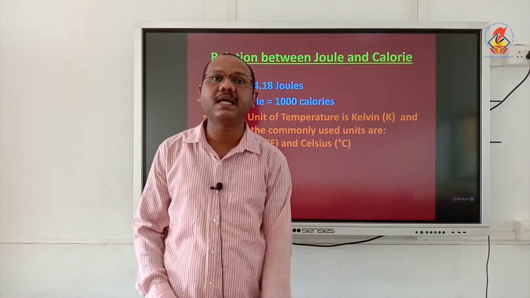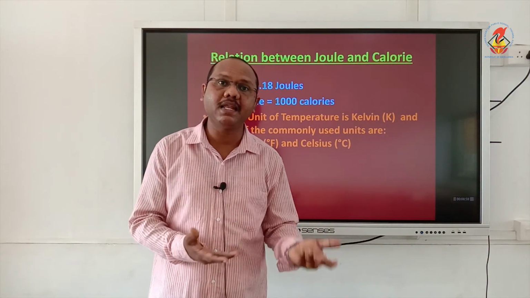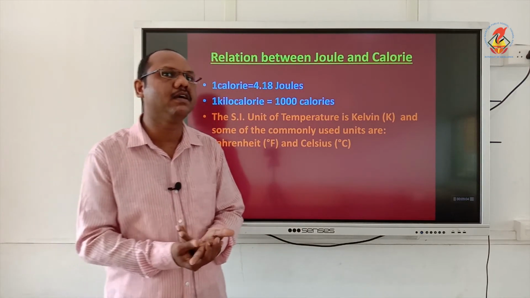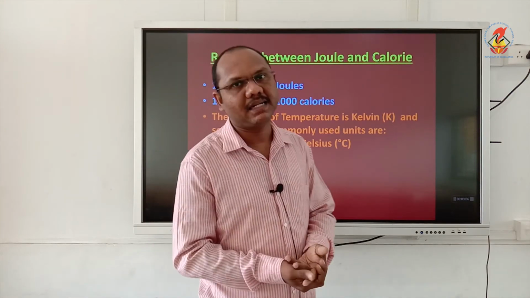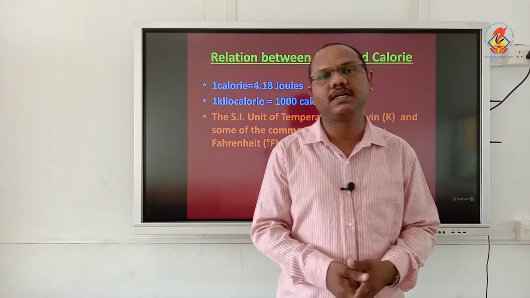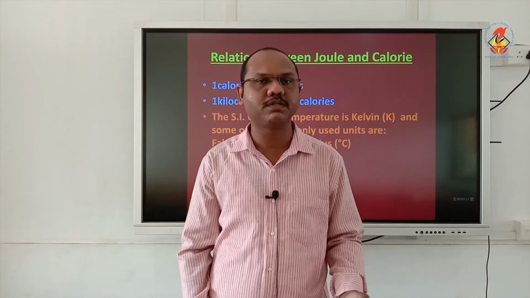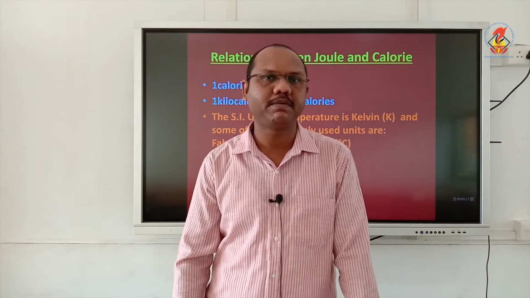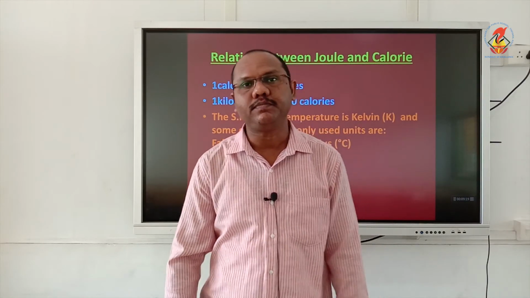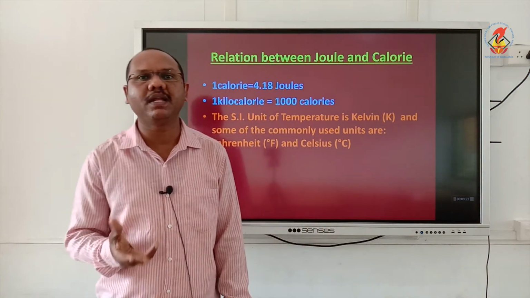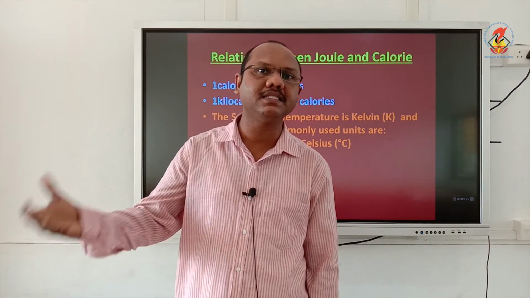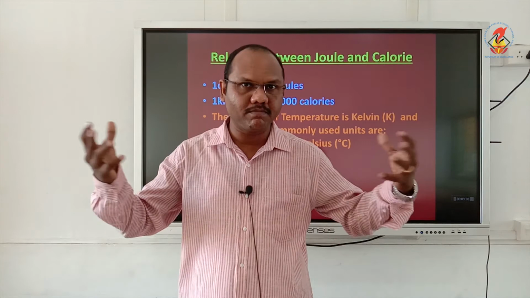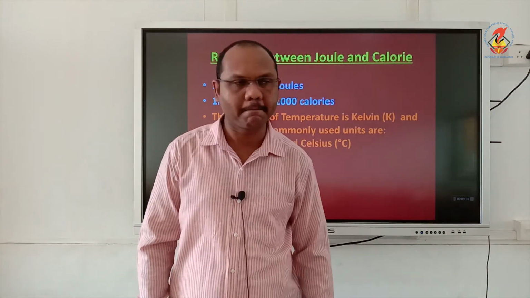Kelvin is always used in the laboratory, whereas Fahrenheit is used by doctors to measure the body temperature, to check whether we are having fever or not. And degree Celsius is commonly used by the common man to measure the temperature of a certain substance. We know the normal body temperature, 37 degrees Celsius. So we are telling everything in degrees Celsius only. That is the unit which is commonly used by man.